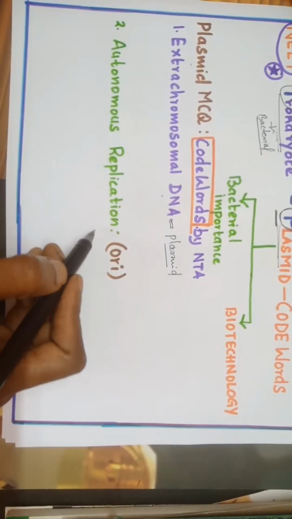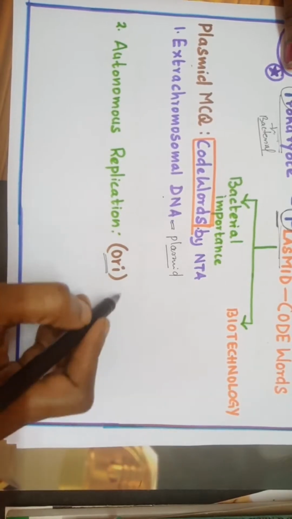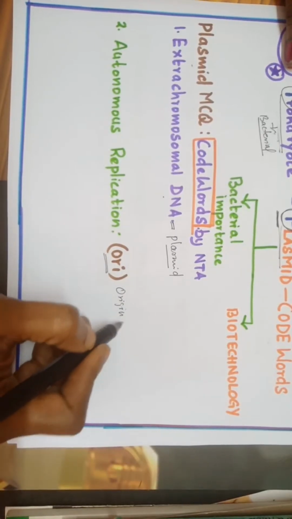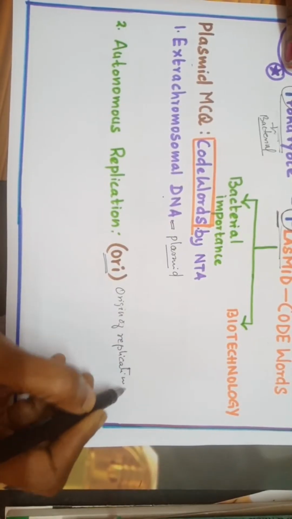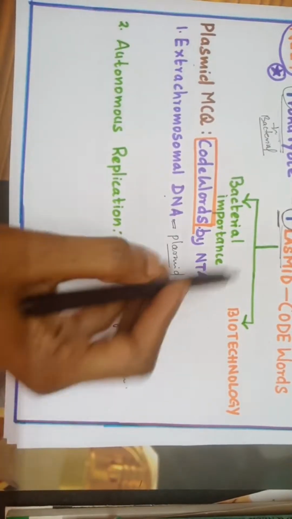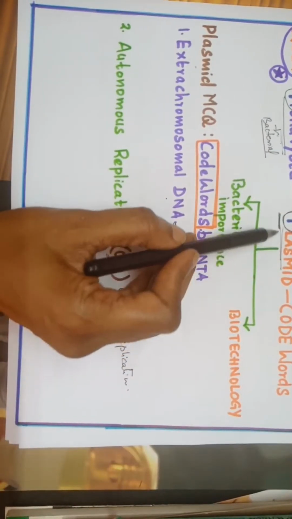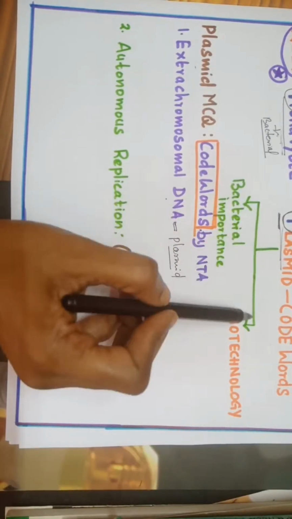Then the second code word, autonomous replication. What is ORI? Origin of replication. Okay. So before going into this, I missed telling you this one. When you are studying plasmid, you have to divide it into 2 parts.